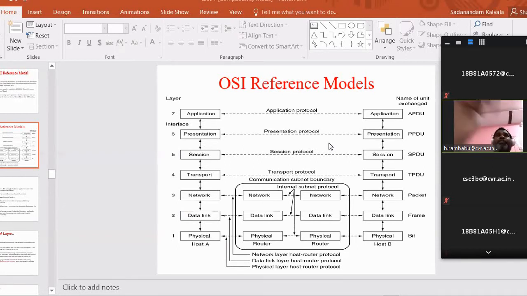Next, please note down, I will give some explanation. The physical layer deals with raw bit data transmission over a communication medium. Please note down. The first sentence, already given earlier: the physical layer deals with electrical, mechanical and procedural interfaces over a communication medium. That's all. Next, second point: the physical layer deals with the transmission of raw bits over a transmission medium.